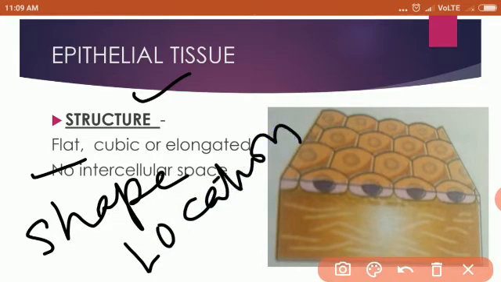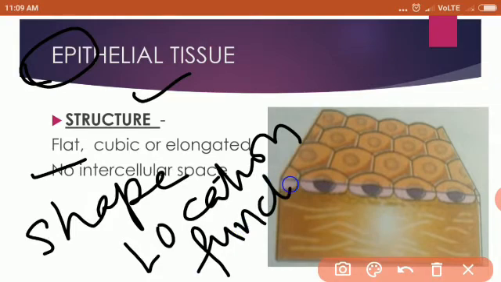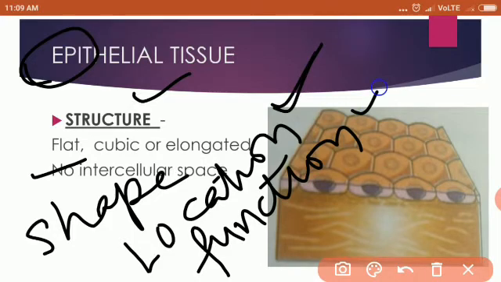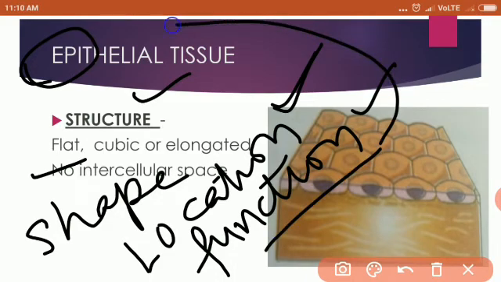Now beta, if you know the meaning of the name, and if you know their function, it is very easy to learn about their location, because most of the time students become very confused with their location or their function.